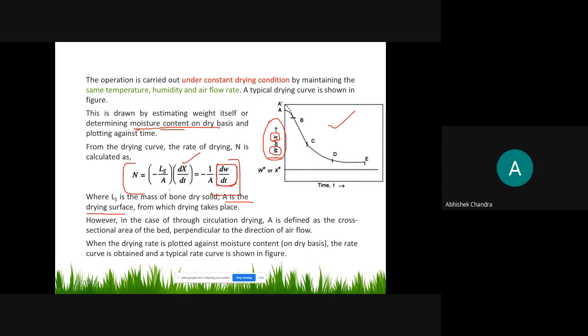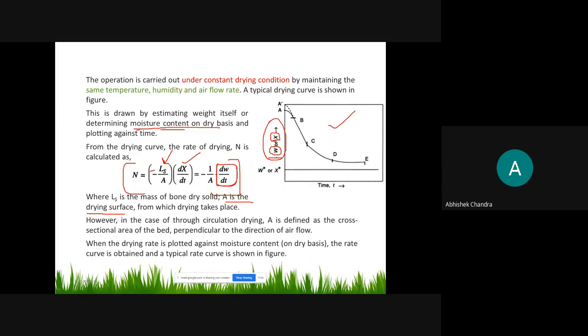Now if you are writing it in terms of moisture content, then it is dx by dt multiplied by Ls by A. Ls is simply the mass of bone dry solid. Bone dry solid means the dry part of the solid, in the absence of moisture content, whatever the weight of the solid material is.